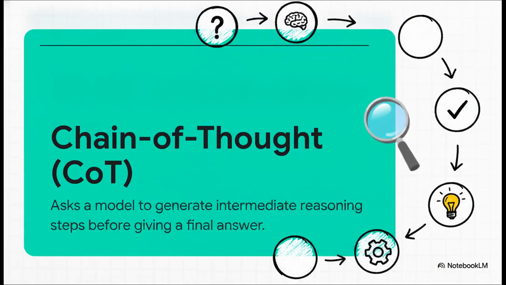The actual definition from the literature is beautifully simple. Chain of thought prompting is just a technique that asks a model to generate intermediate reasoning steps before giving a final answer. That's it. Instead of demanding the final destination right away, you're demanding the journey. And honestly, the best part, you usually trigger this by just adding a few simple words to your prompt, like let's think step by step or explain your reasoning.